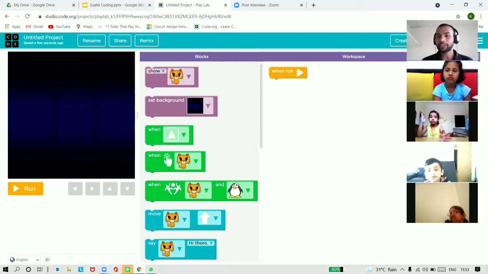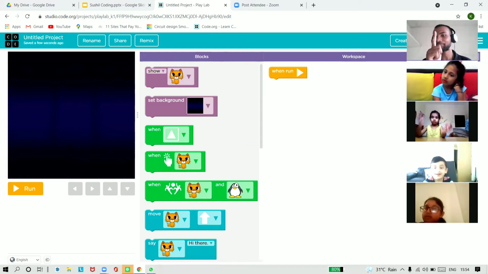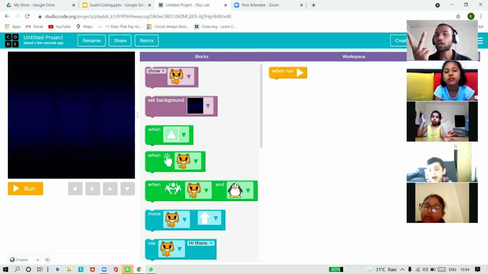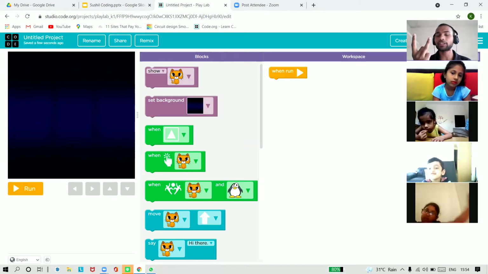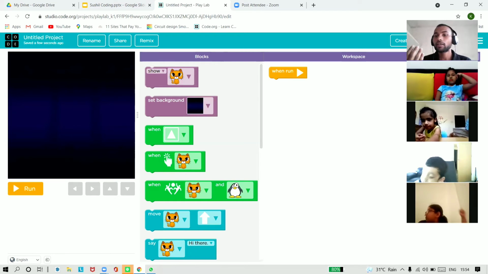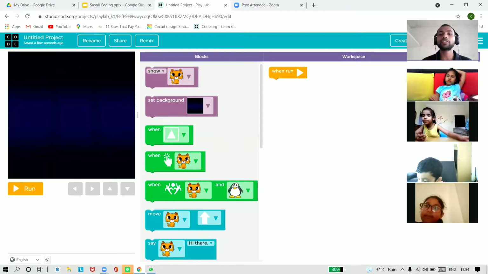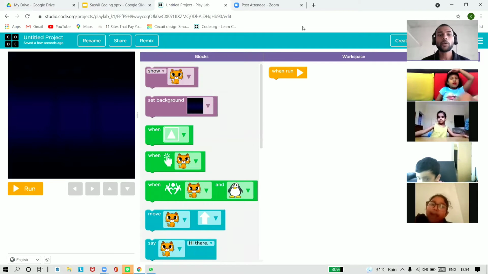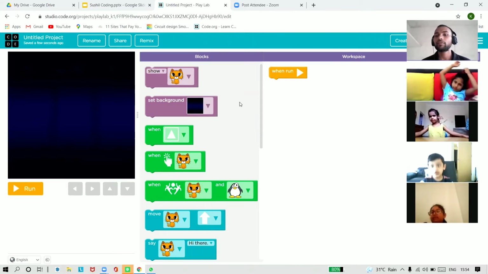The story of the game is that there will be one magician. There will be one cat. And the third character will be a penguin. So we have three characters: one is the magician, another is the cat, and the third character is the penguin. Very good. We have three characters. That is one thing.